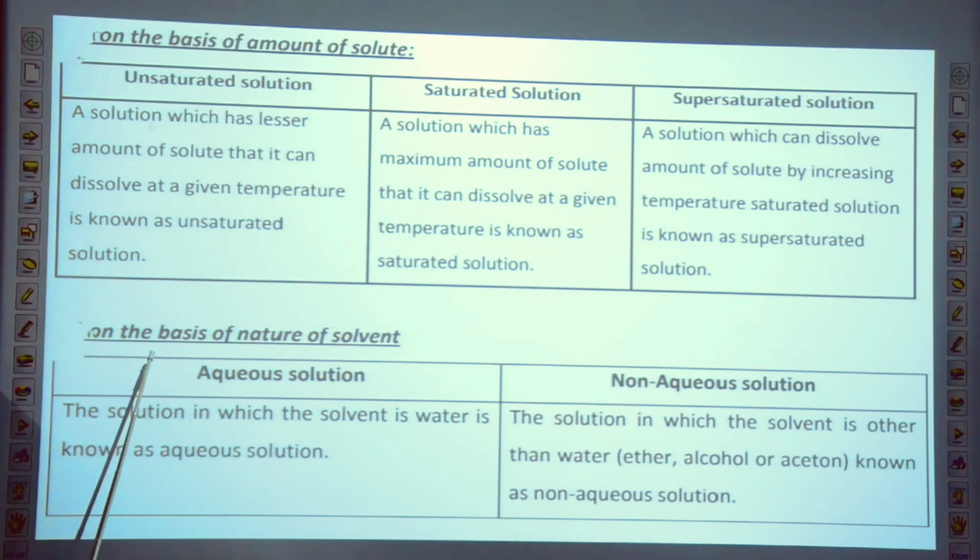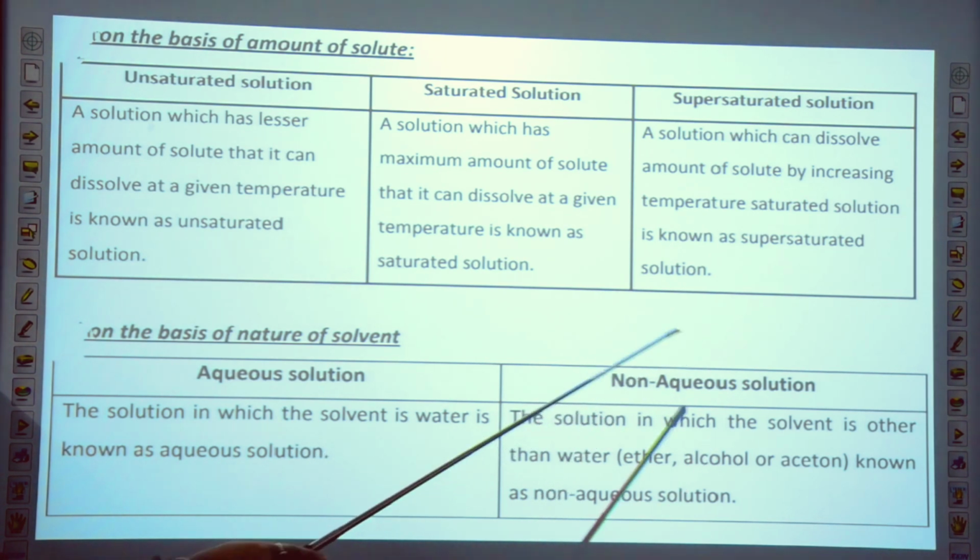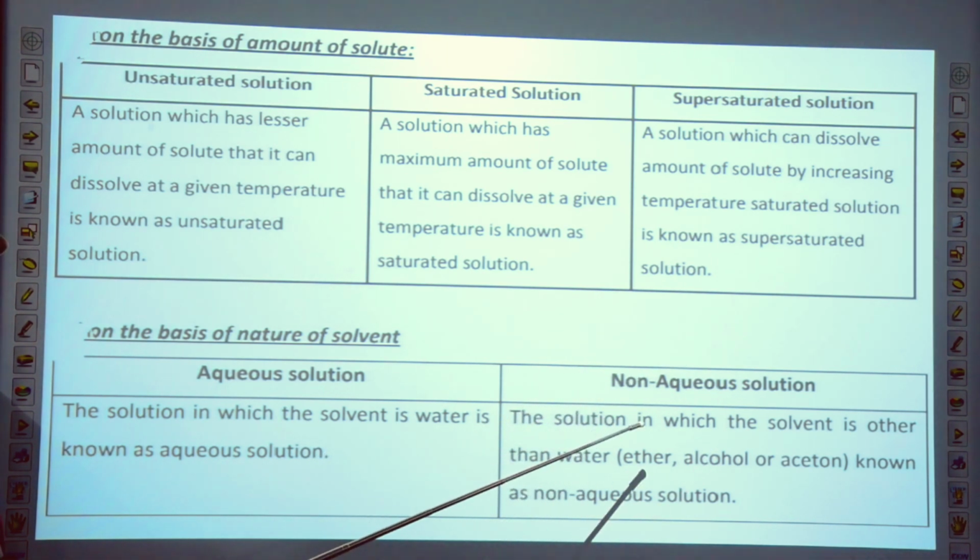Now next, on the basis of nature of solvent: aqueous solution and non-aqueous solution. The solution in which the solvent is water is known as aqueous solution. Like example, sugar in water, salt in water. Now non-aqueous solution: the solution in which the solvent is other than water. Like example, ether, alcohol, acetone. This solution is known as non-aqueous solution.